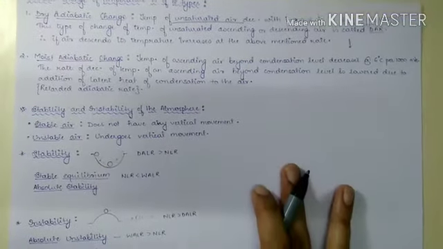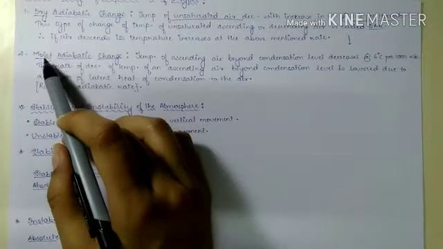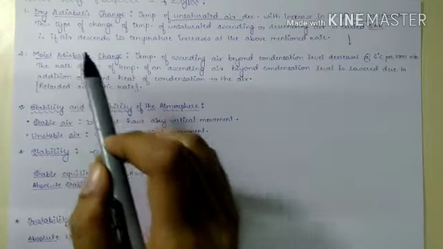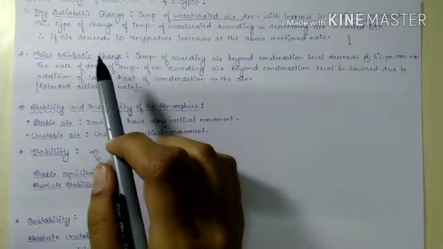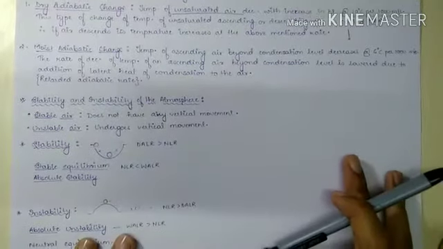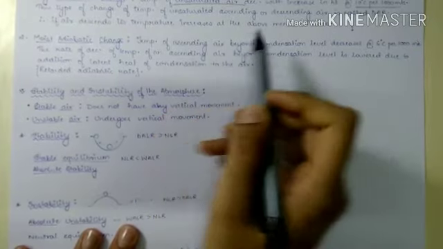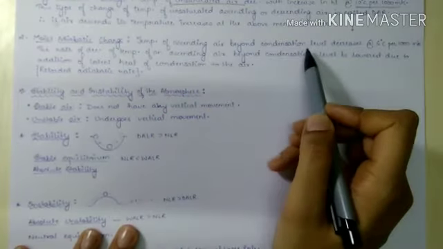Now, the moist adiabatic change or wet adiabatic change. Moist adiabatic change is the temperature change of ascending air beyond the condensation level.